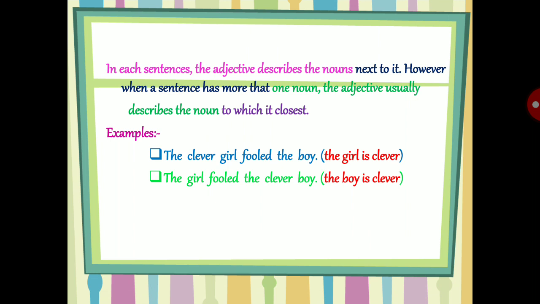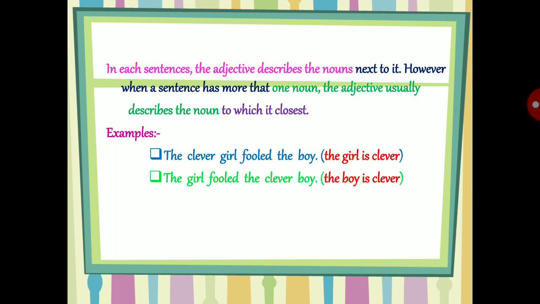However, when a sentence has more than one noun, the adjective usually describes the noun to which it is closest. Means in a sentence you can find more than one noun, but you can identify the adjective because it is usually placed closest to the noun it describes.